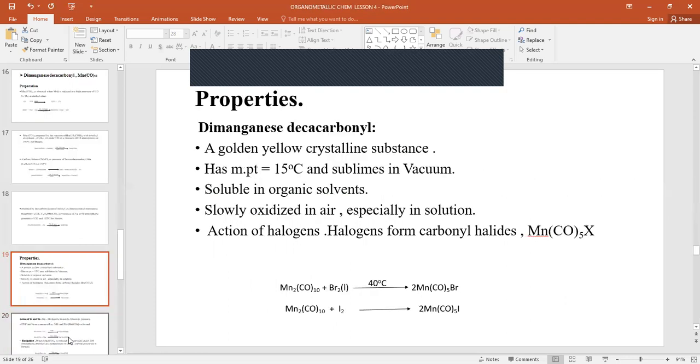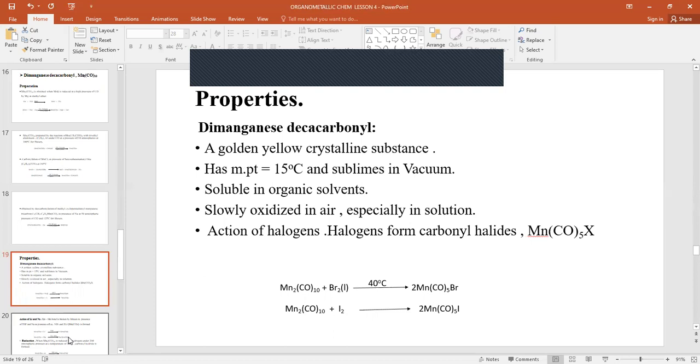Properties. Dimanganese decacarbonyl is a golden yellow crystalline substance with a melting point of 15 degrees Celsius and sublimes in the vacuum, soluble in organic solvent, and slowly oxidized in air when in solution.